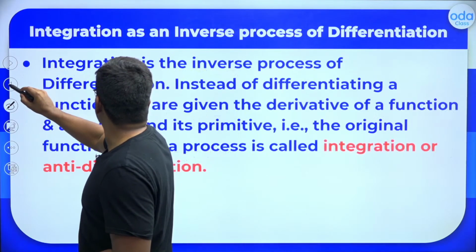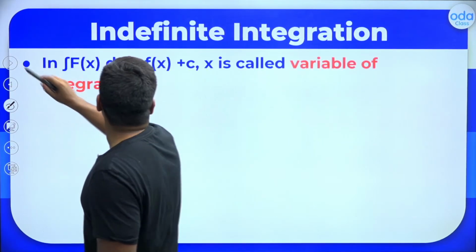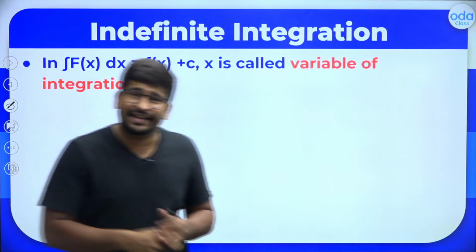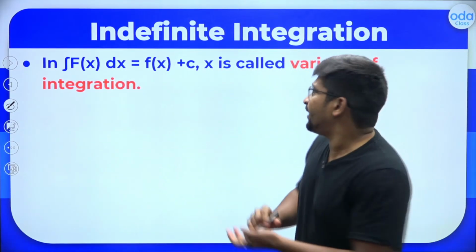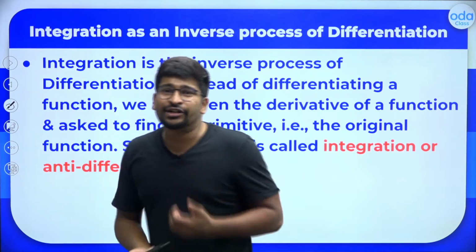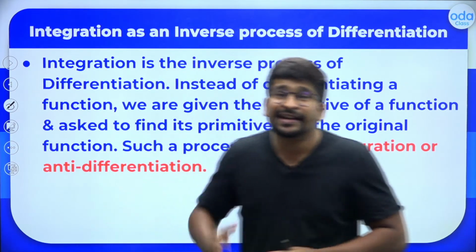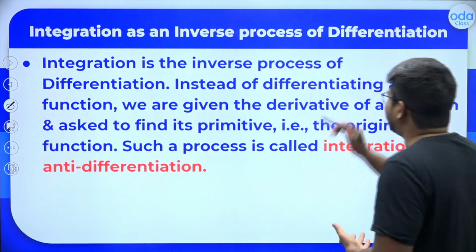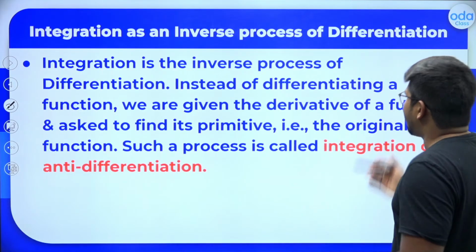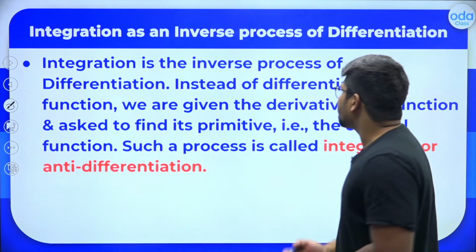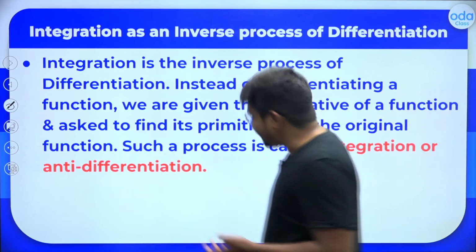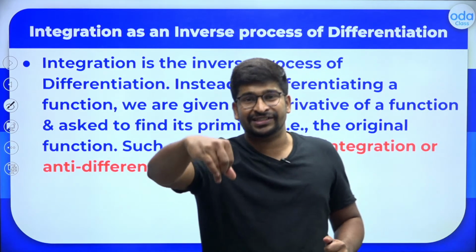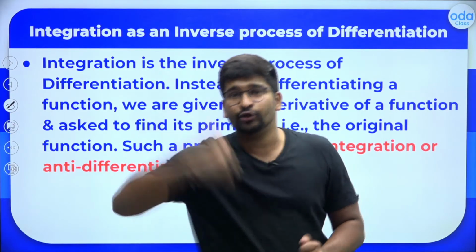Now, if this is clear, let's consider one very important thing. In case of integration, there are something called integrand and variable of integration. We'll come across that in the upcoming slides. Before that, let's try to understand integration as the reverse process of differentiation. You know that integration is the inverse process of differentiation. That means instead of differentiating a function, we are given the derivative and asked to find its primitive, that means the original function which when differentiated led to the given function.